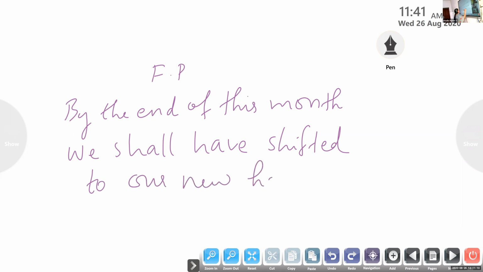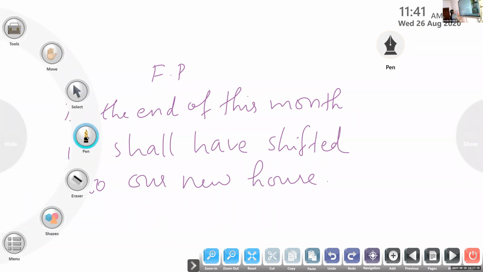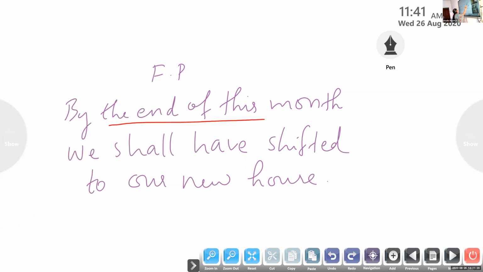Look at the sentence here. By the end of this month, a particular point of time in the future.